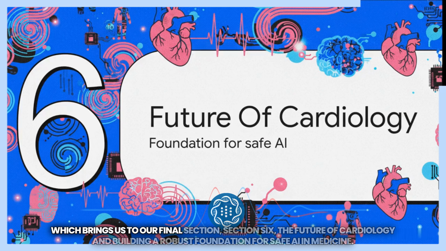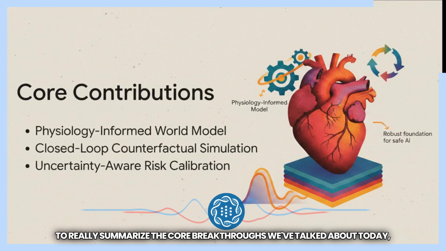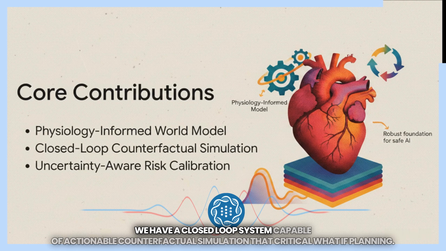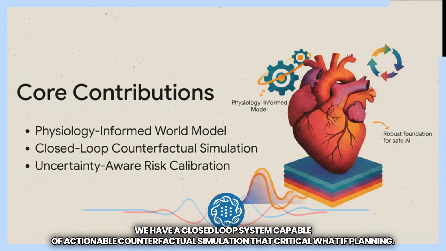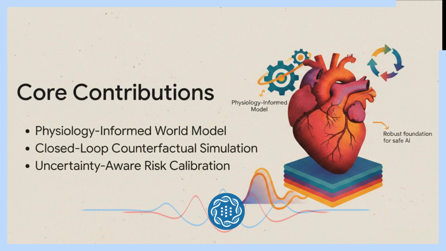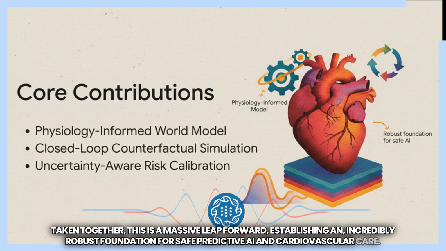Which brings us to our final section, Section 6, the future of cardiology and building a robust foundation for safe AI in medicine. To really summarize the core breakthroughs we've talked about today, we now have a physiology-informed world model that actually respects the biophysical constraints of the human body. We have a closed-loop system capable of actionable counterfactual simulation, that critical what-if planning, and we have uncertainty-aware risk calibration that thinks the way human doctors do. Taken together, this is a massive leap forward, establishing an incredibly robust foundation for safe, predictive AI in cardiovascular care.